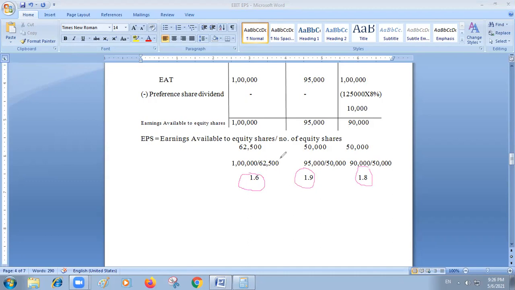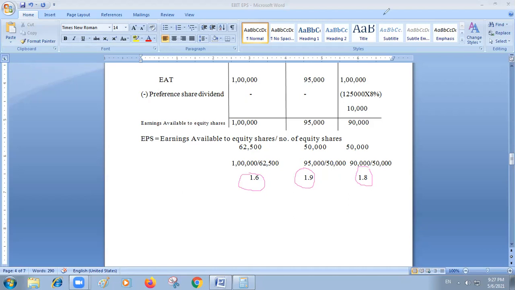So in this way, capital structure affects equity shareholders' earnings. In order to identify the alternative which is going to benefit equity shareholders the most, that option a company has to choose.